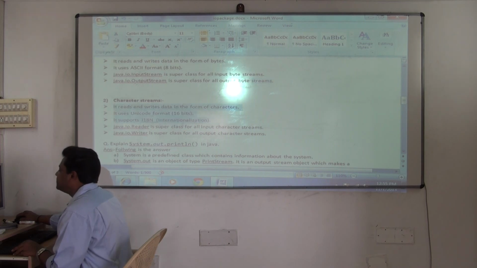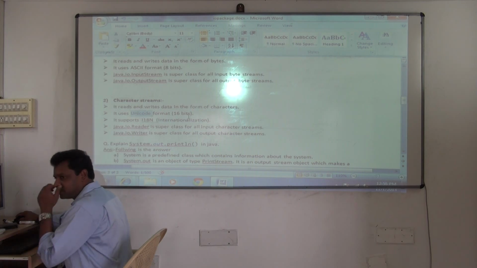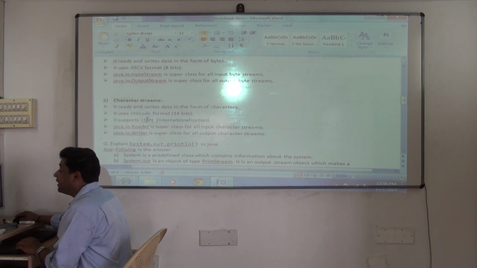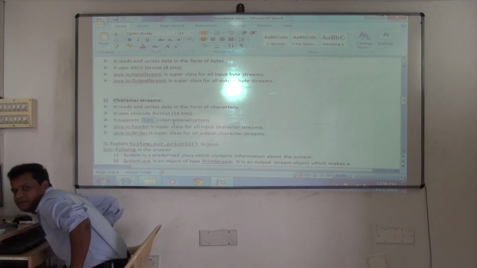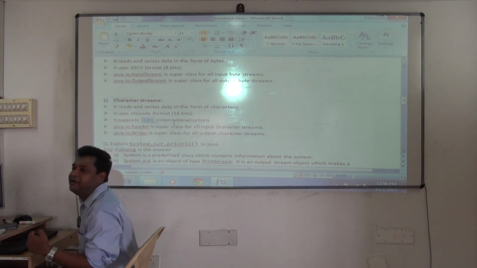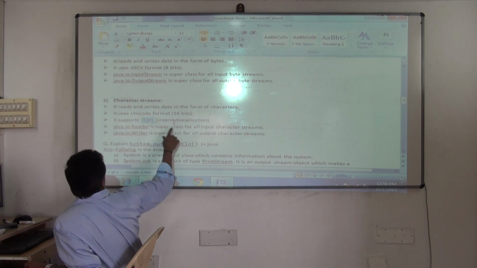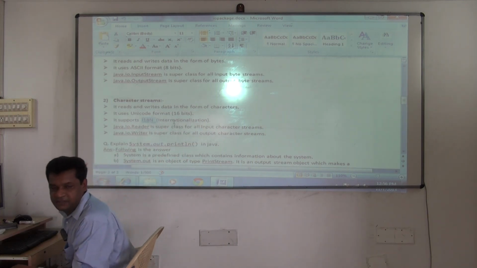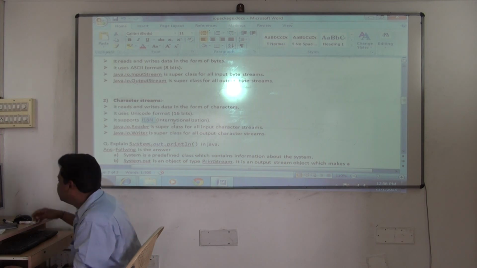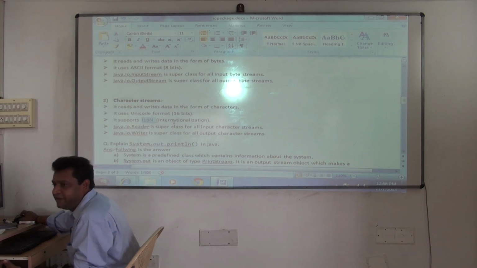Similarly, character stream, it reads and writes data in the form of character. It uses a Unicode format, that's 16 bits, and it supports I18N. I18N means internationalization. In industry, shortcut for internationalization is I18N, because between I and N there are 18 characters. So they use shortcut, like you SMS, great, GR8, correct? So like that they also have used shortcuts. So that's one, remember I18N, and there is one more, okay, it supports I18N.